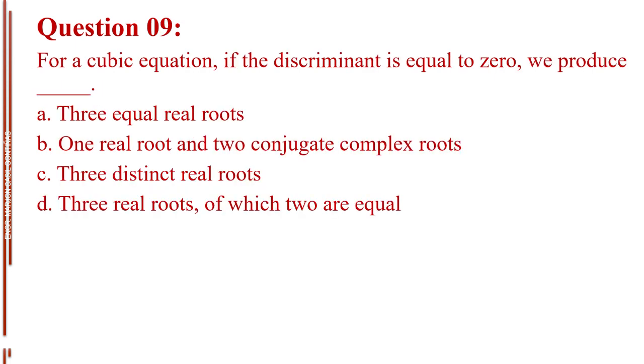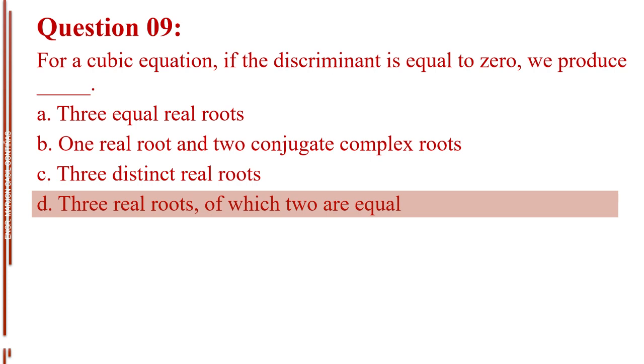Question number 9. For a cubic equation, if the discriminant is equal to 0, we produce blank. Letter A, 3 equal real roots. Letter B, 1 real root and 2 conjugate complex roots. Letter C, 3 distinct real roots. Letter D, 3 real roots, of which 2 are equal. The answer is letter D, 3 real roots, of which 2 are equal.